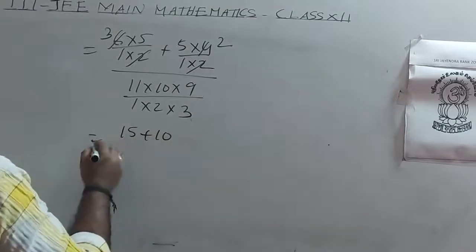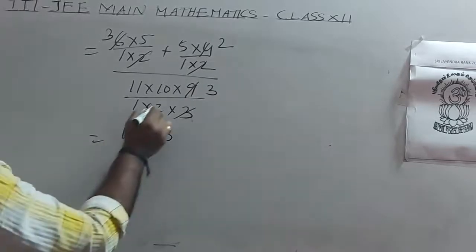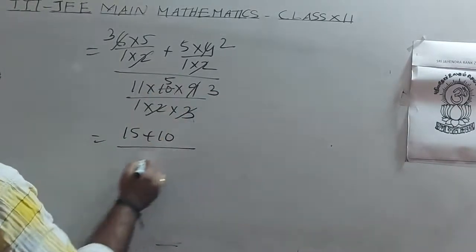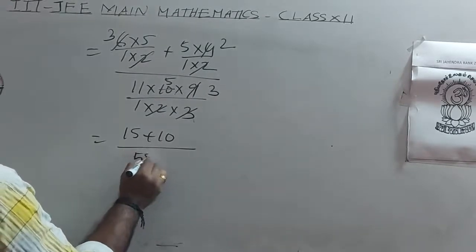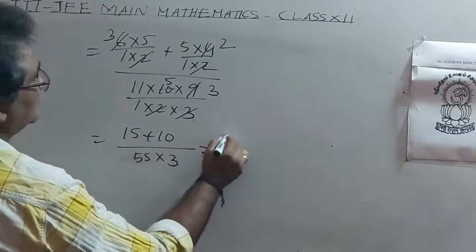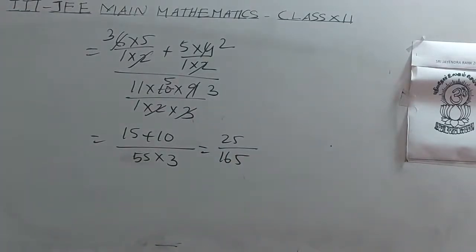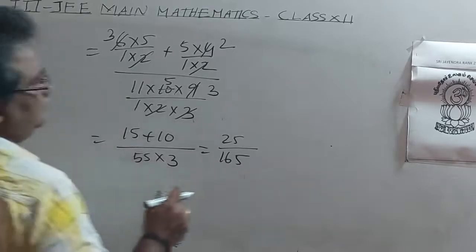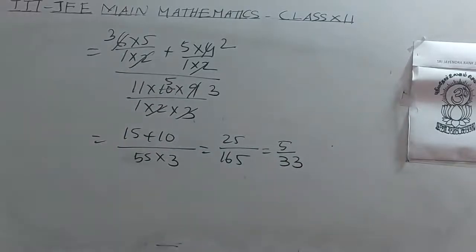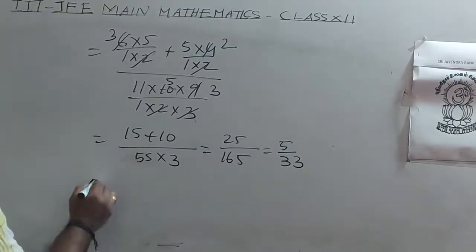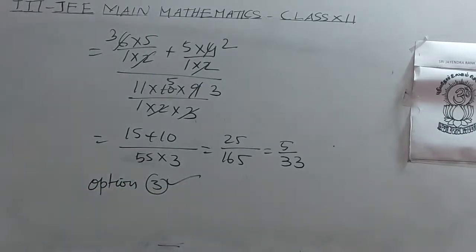Fifteen plus 10, that is 25, by 11 into 5 into 3, that is 25 by 165. It is 5 by 33. So option C is correct.